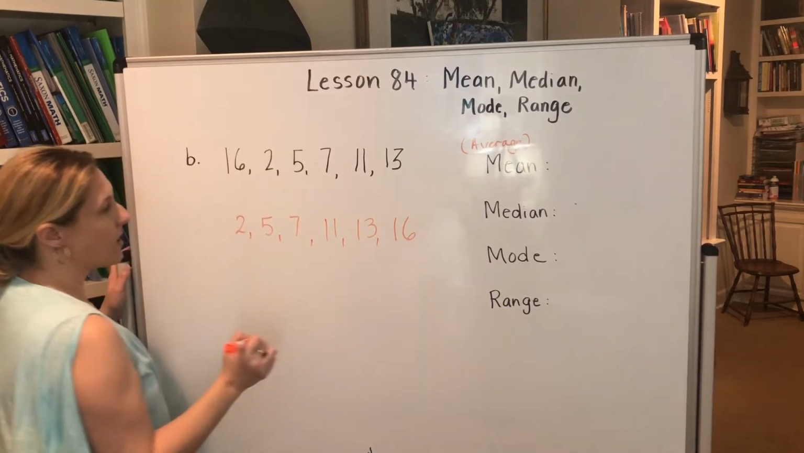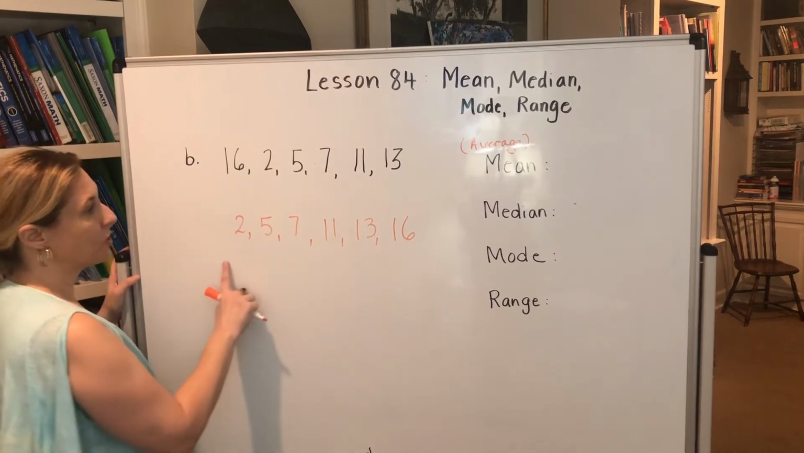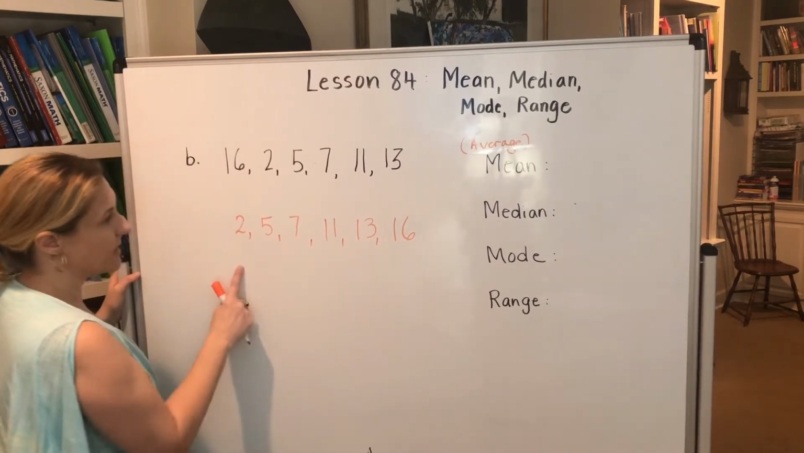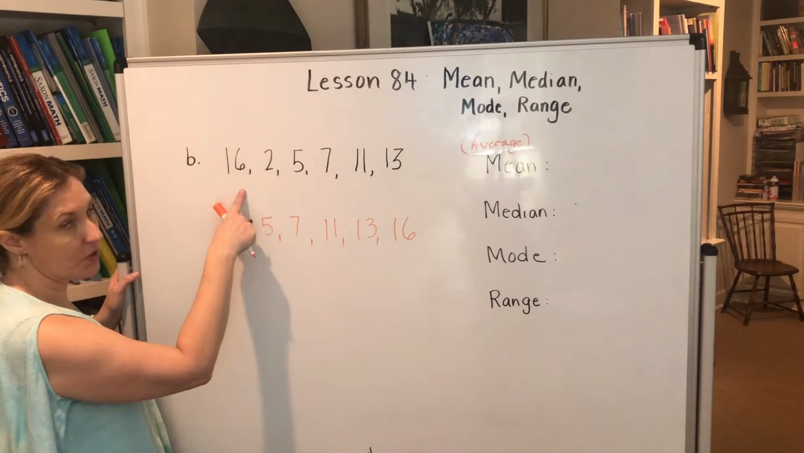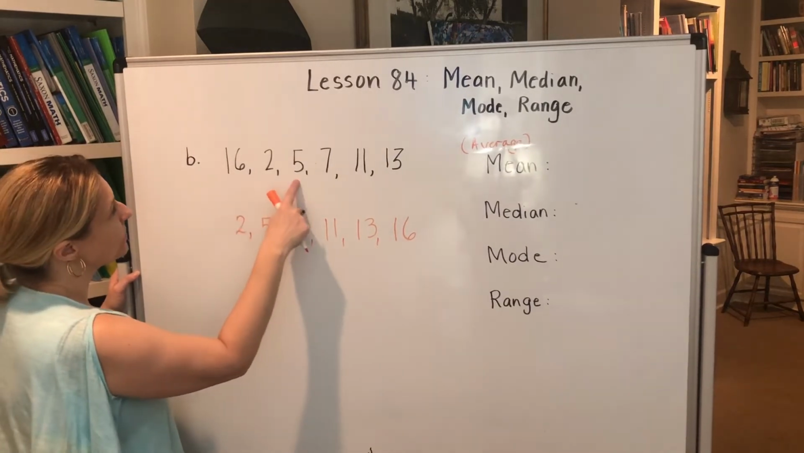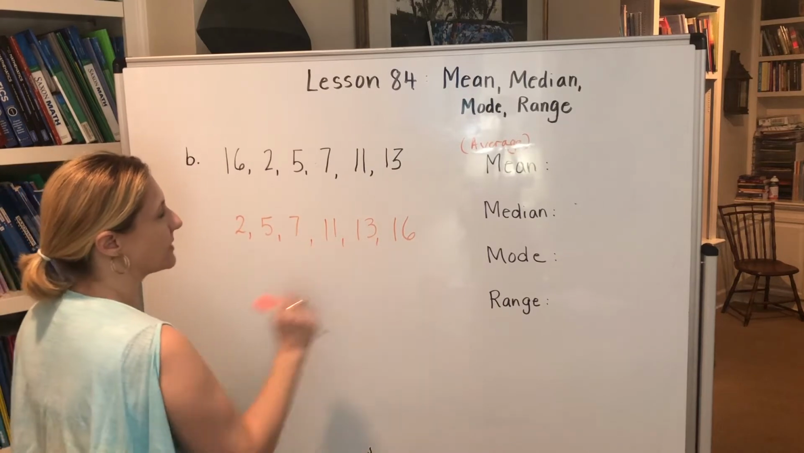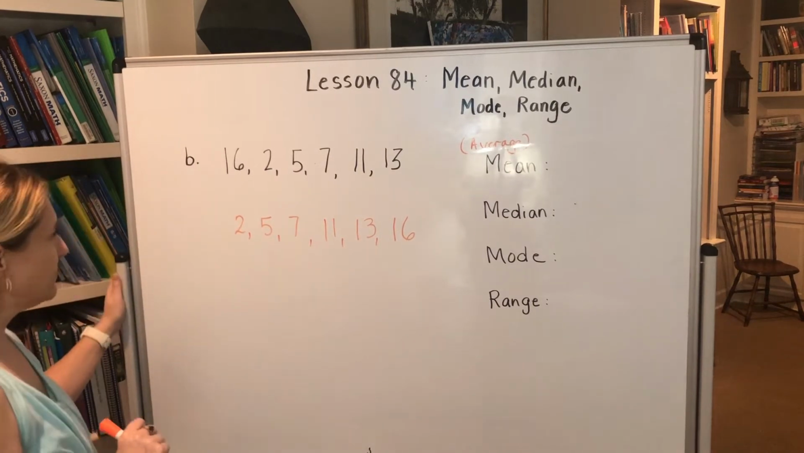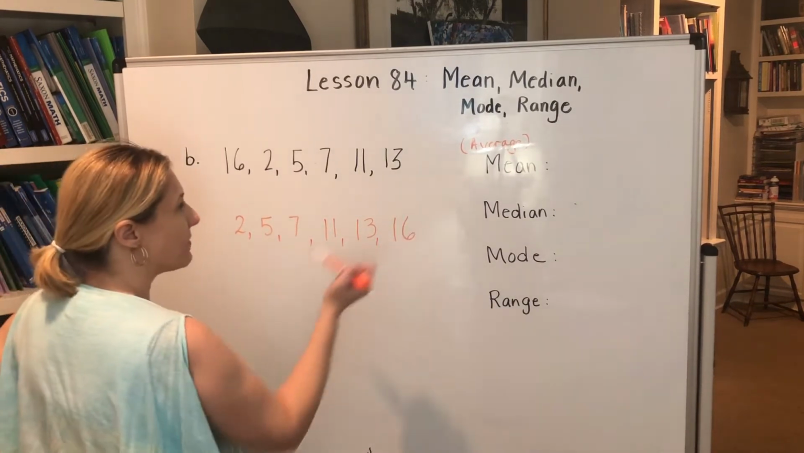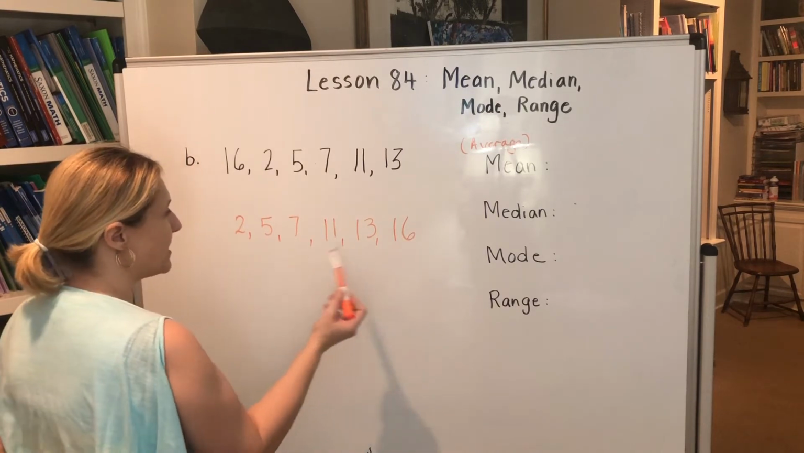Now, one of the things I always do is I always check to make sure I have just as many numbers down here as I do up here to make sure I didn't forget anything. 1, 2, 3, 4, 5, 6. 1, 2, 3, 4, 5, 6. Okay, good. All right, now we need to add all of our numbers together and divide.